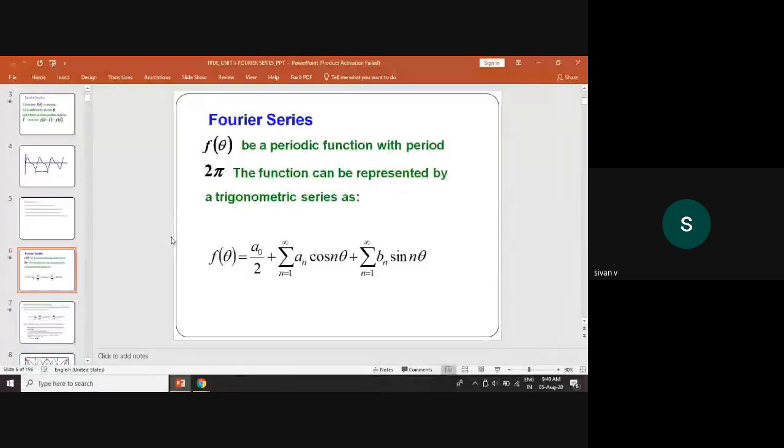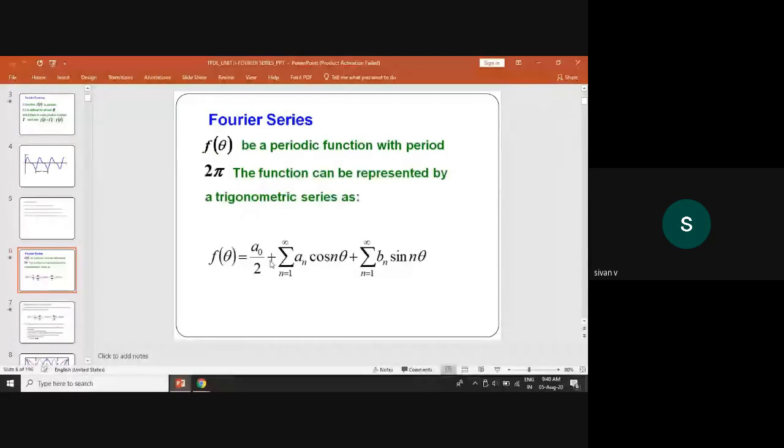Now the Fourier series definition: let f of theta be a periodic function with period 2 pi. The function can be represented by the trigonometric series. We have written f of x here; here we put theta, nothing different. f of x or f of theta equals a naught by 2 plus summation n equals 1 to infinity a n cos n theta plus summation n equals 1 to infinity b n sin n theta. That is the definition of the Fourier series, and it should follow the Dirichlet condition.